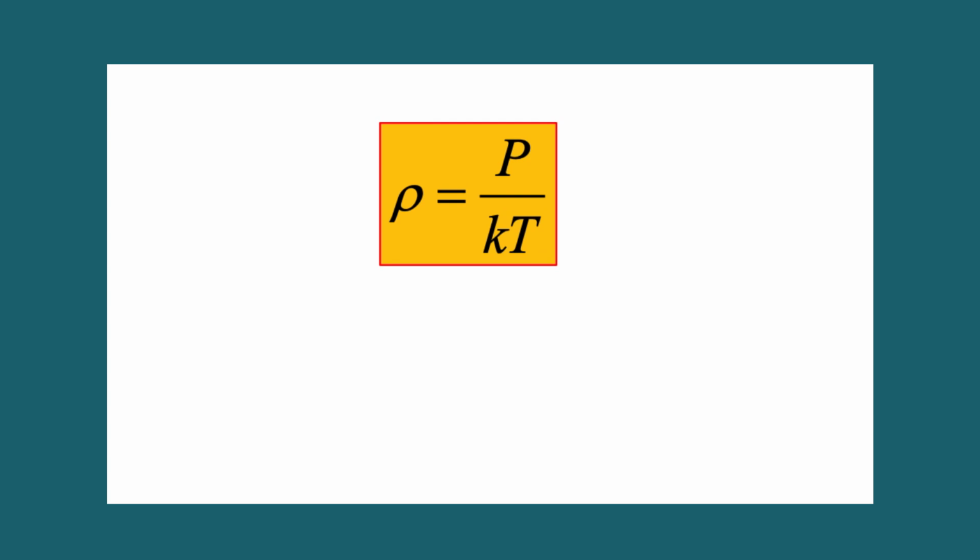Then the mean free path equation changes to kT divided by root 2 pi sigma square P. From the above equation, the mean free path of a gas is directly proportional to the Kelvin temperature, that is, the greater the temperature, the greater the mean free path. Also, the mean free path of a gas is inversely proportional to the pressure. That means the greater the pressure, the smaller the mean free path.